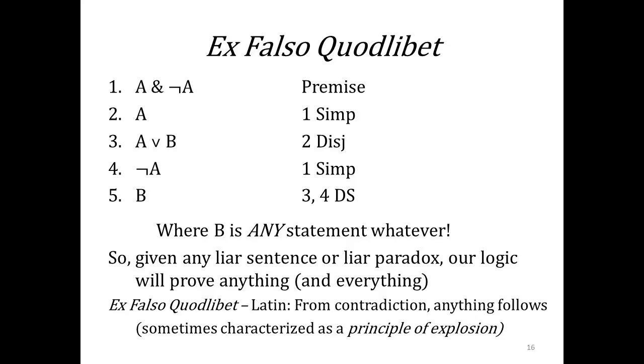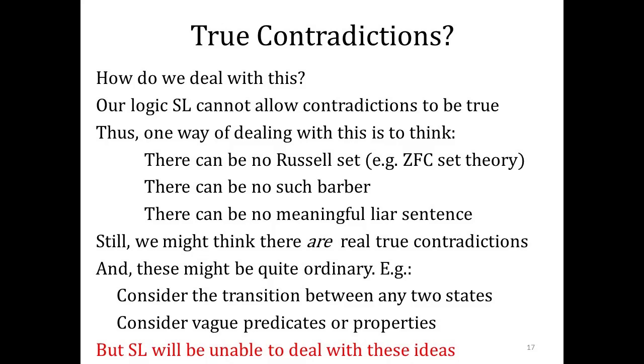And this is called ex falso quodlibet, which is from the Latin. From falsehood, anything follows. Or for our purposes, from contradiction, anything follows. Yes. So is this a valid argument? Yeah, totally valid argument. It uses our inference rules. Absolutely. If you know a true contradiction, you can prove anything. Is it sound though? Well, that's a good question. Is it sound? Do you think there are true contradictions?